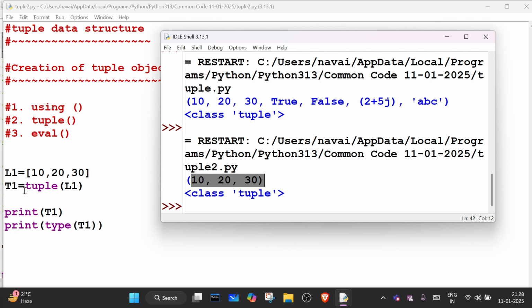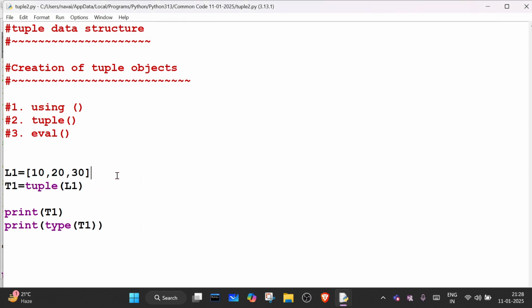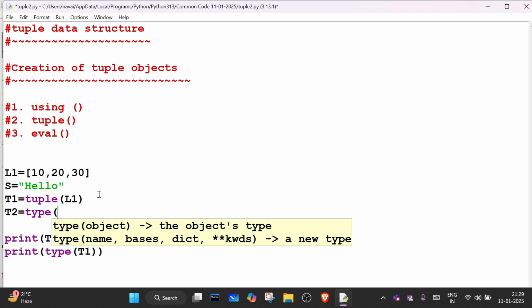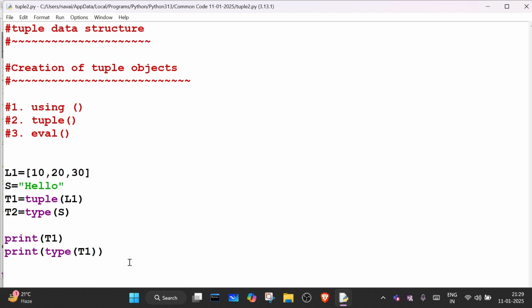With the help of which function? This function. Suppose I have one string, which is hello. I want to convert this string into a tuple, to store this string as a tuple. T2 equals tuple, and we are taking the iterable which is s. Not type, we have to write tuple here.